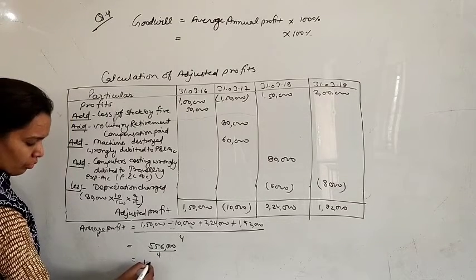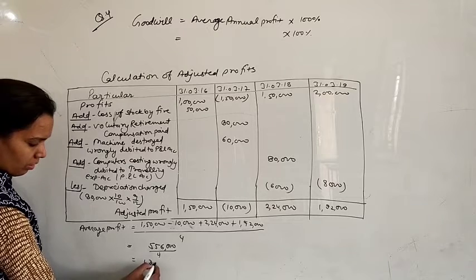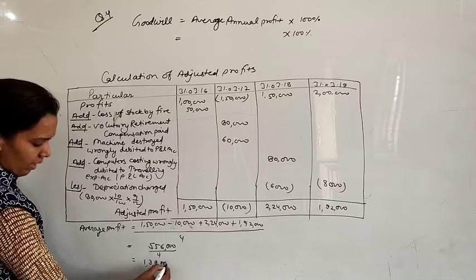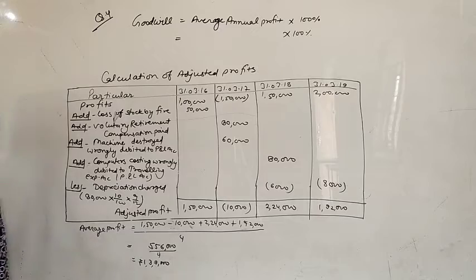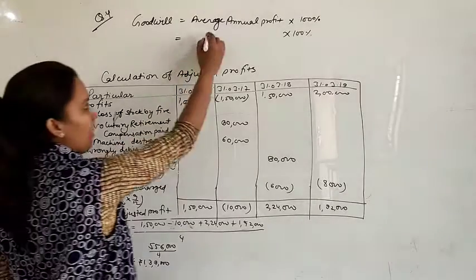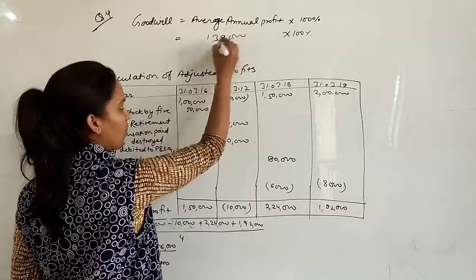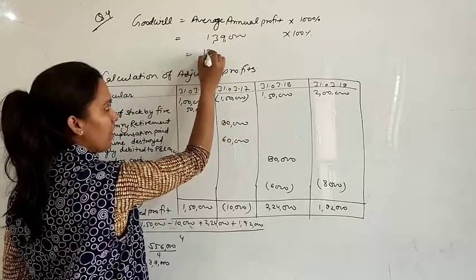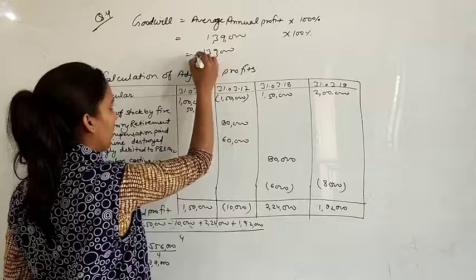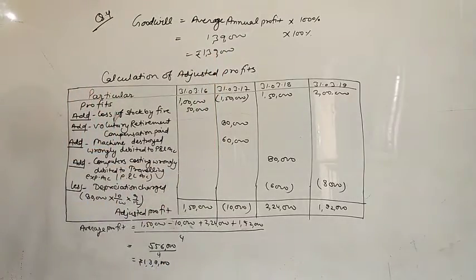4 ones are 4, 4 3s are 12, 4 9s are 36. 1,39,000 is the amount of average profit, and this average profit will be valued here at 1,39,000. 100%, it means the same 1,39,000 will be the value of goodwill. Okay.